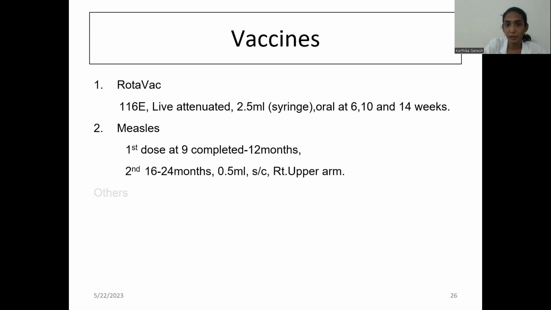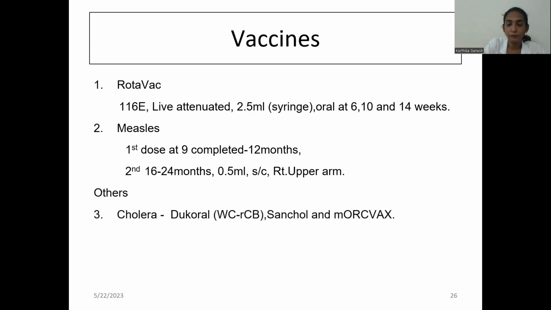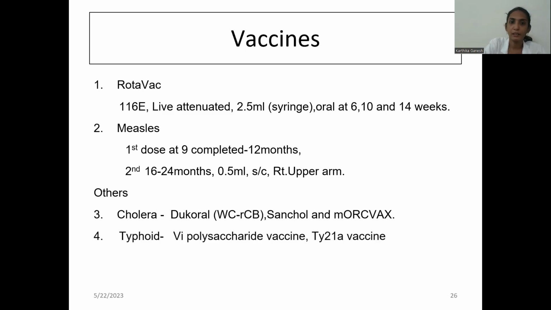Second thing. Okay, and others is cholera. For cholera, Dicoral vaccine. Then Shanchol. Dicoral is the most common, and 2 doses 7 days apart. And if the child is more than 6 years, then 3 doses. Okay, booster 6 monthly once. Typhoid Vi polysaccharide vaccine and typhoid conjugate vaccine.